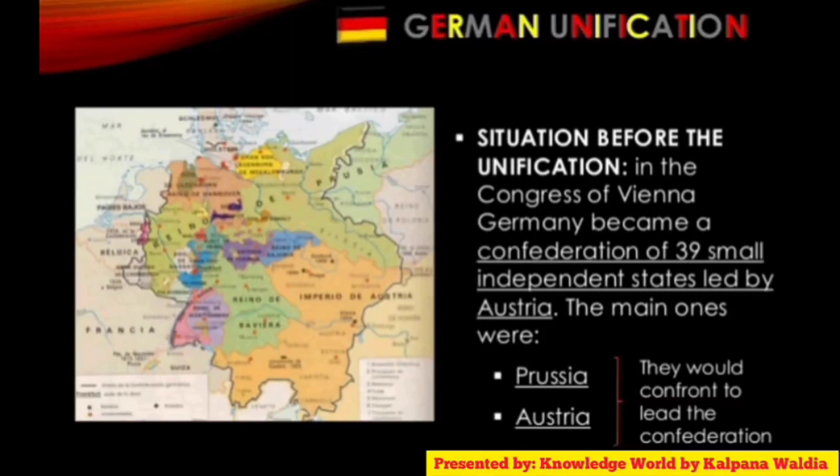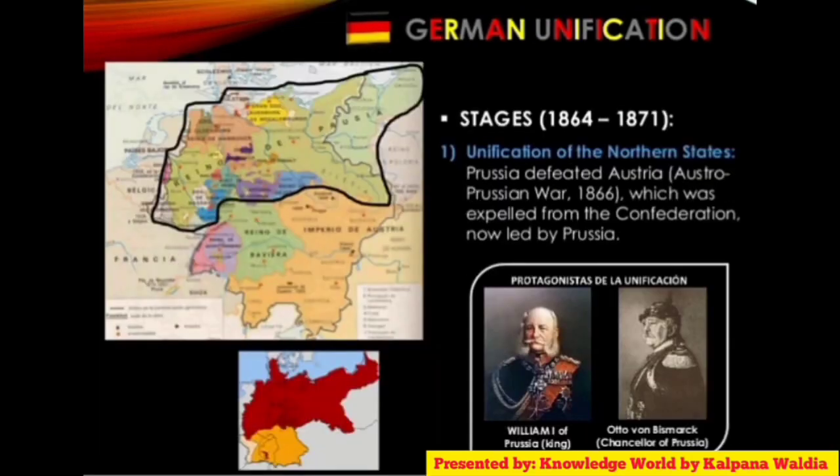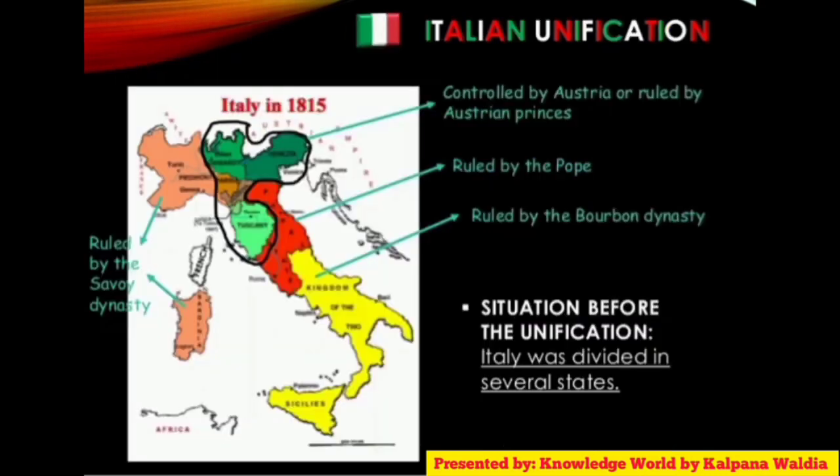Towards the unification of Germany: the situation before unification. In the Congress of Vienna, Germany became a confederation of 39 small independent states led by Austria. The main ones, Prussia and Austria, were concurrent leaders of the confederation. German unification passed through different stages between 1864 and 1871. Unification of the northern states: Prussia defeated Austria, which was expelled from the confederation, now led by Prussia.